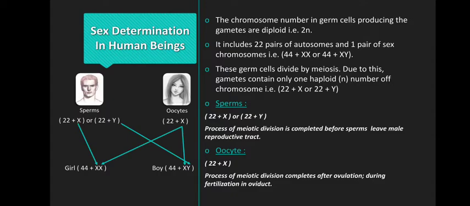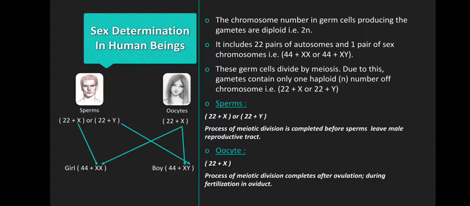Now moving on to the next topic, that is sex determination in human beings. How is it determined that a baby inside the mother's body will be a male or a female? We already know that there are two types of chromosomes in the human body. Autosomes, which are 22 pairs, right?